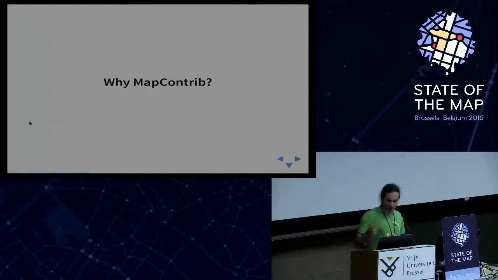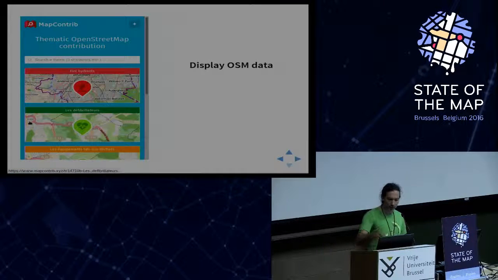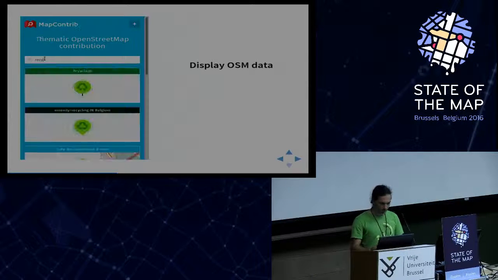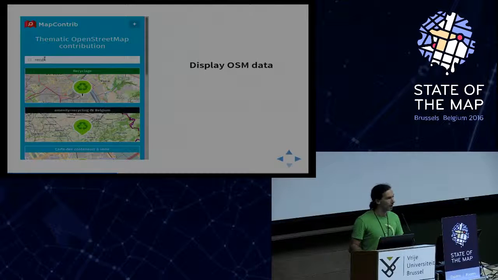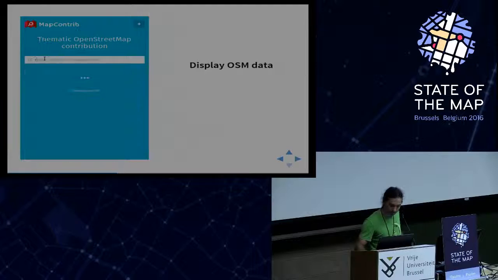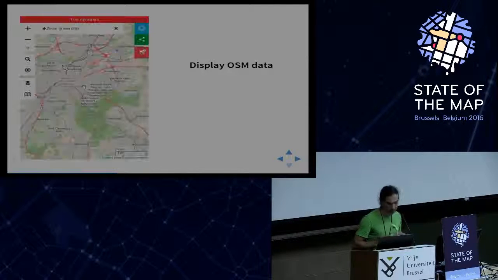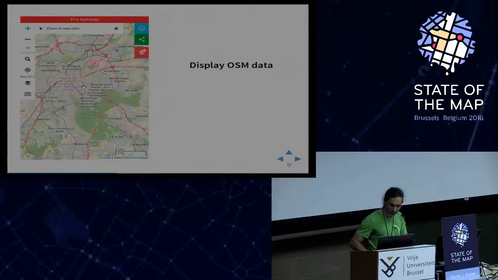Why MapContrib? Because we need to display OSM data. In MapContrib, you can search some thematic map, and you can display some OSM data, for example fire hydrants.